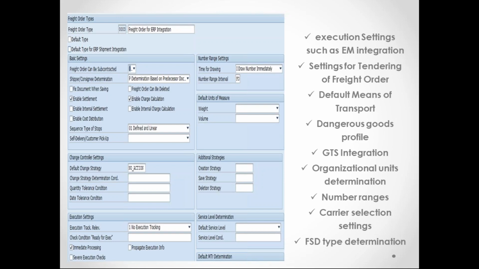Okay, so here the tendering process also will be assigned. Tendering is a separate scenario where we are looking for different carriers. Once a freight order is created, we will be finding out the different carriers which are operating on the lane, and tendering is a methodology where we assign the suitable carrier. So tendering is nothing but a process of finding out the carrier, and we assign the carrier to the freight order.